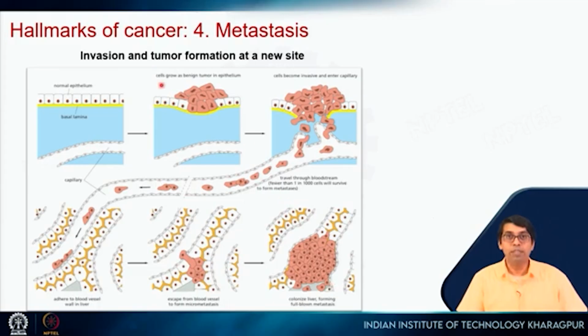And finally, there is metastasis, which means that this tumor grows and then it damages the tissue so that it breaks open and gets into the bloodstream. Then these cells travel, go to some other place, and start growing a new tumor there. So here the tumor spreads throughout the organism.